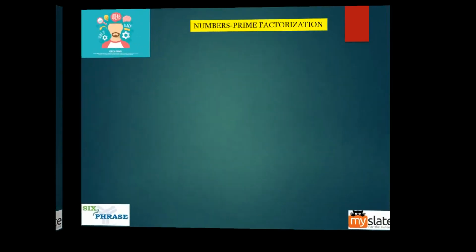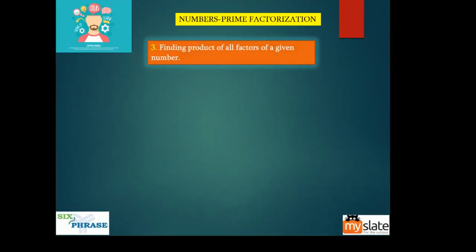Now, third application is to find the product of all factors of a given number. Now, the first one was to find the number of factors. Second one was to find the sum of factors. Now we are going to find the product of factors. Now this is very simple. This is not as difficult as the first two things. The reason is literally, just look at this, guys. Factors of 80. These are the factors of 80. And how many factors does 80 have? It has 10 factors.